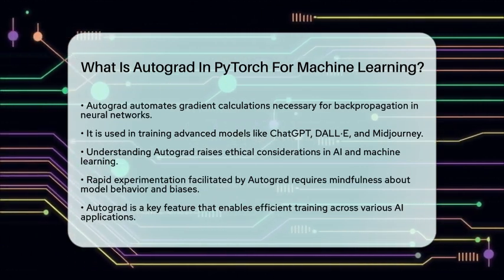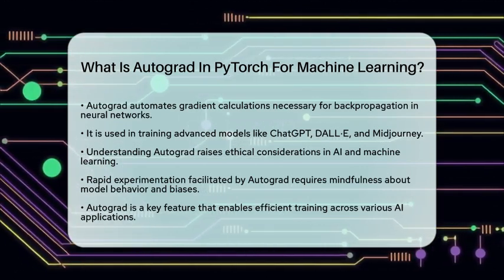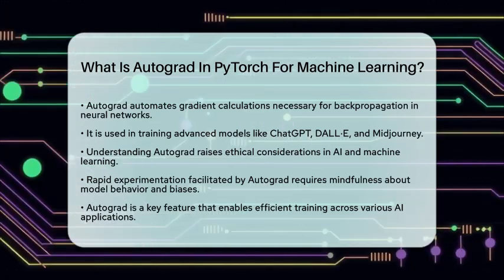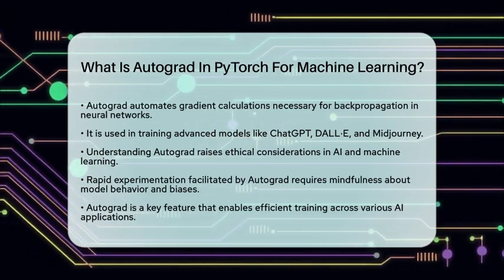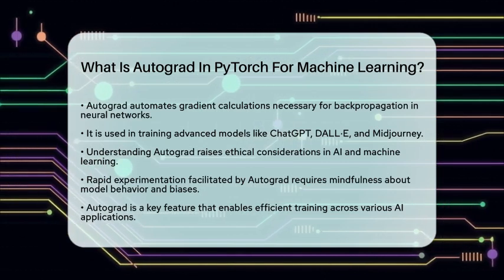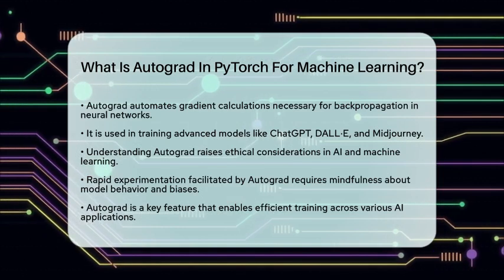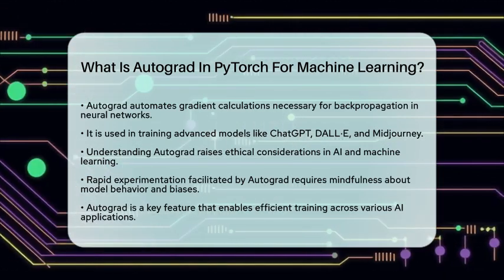In essence, Autograd is a fundamental feature of PyTorch that automates gradient computation through dynamic computational graphs. This capability enables flexible and efficient training of machine learning models across a wide range of artificial intelligence applications.